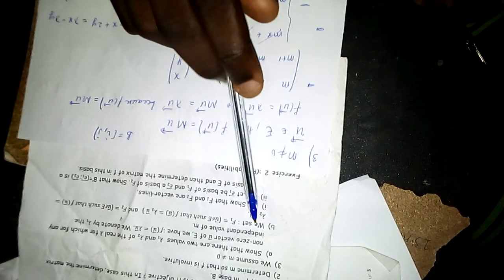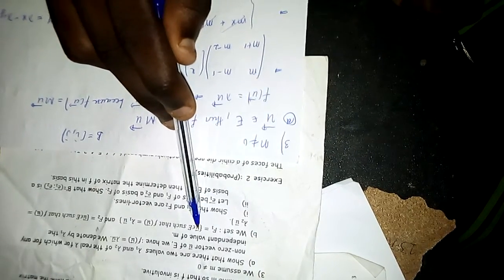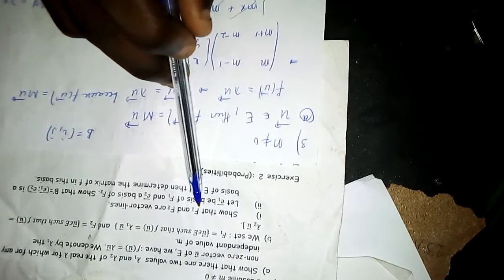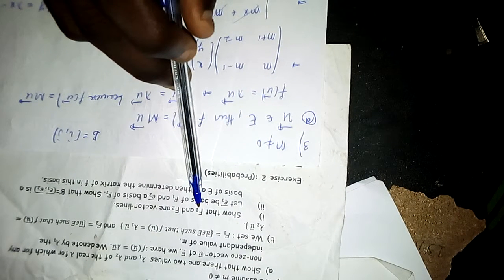Now b, so this is 3a. b says we set f1 to be equal to the vector u in E, such that f of u is equal to lambda 1 times u, and f2 is equal to all of that. Roman 1, show that f1 and f2 are vector lines.